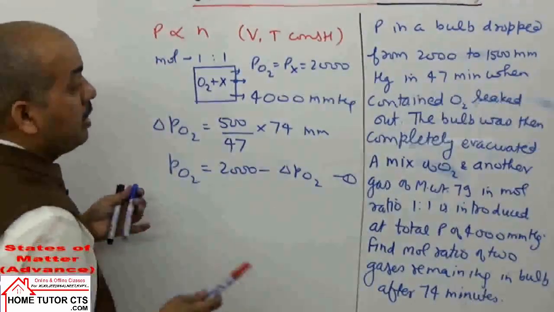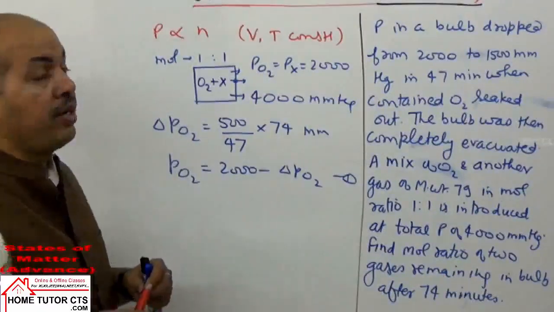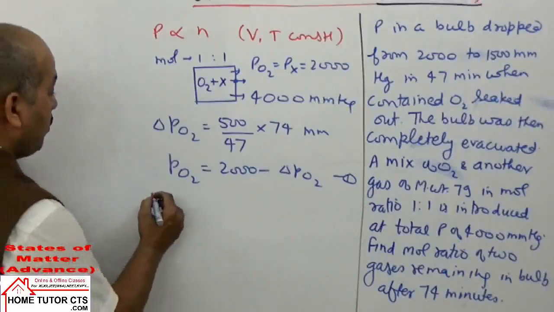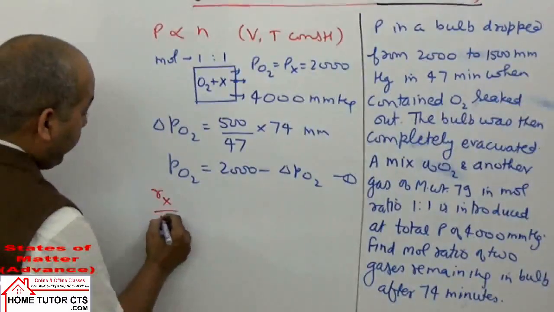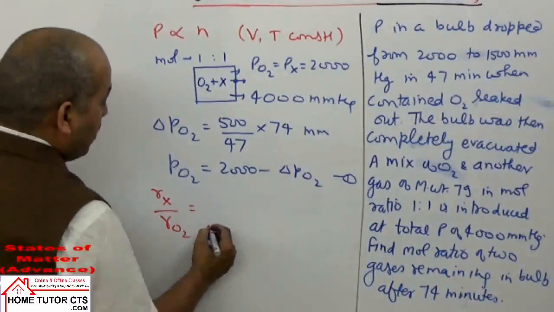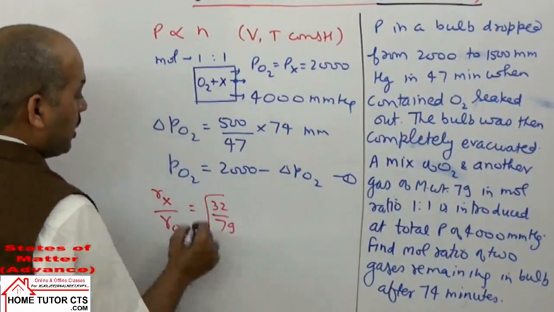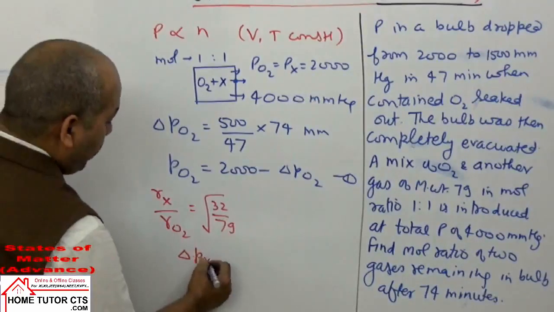Then similarly, now O2 and X have different molar mass. So the rate of effusion of X is lower. When you compare rate of effusion of X upon O2, it will be root of molar weight, 32 by 79. That means what is delta P of X?